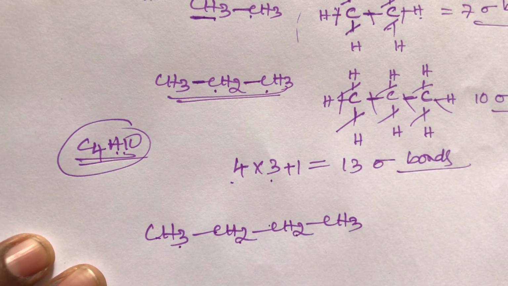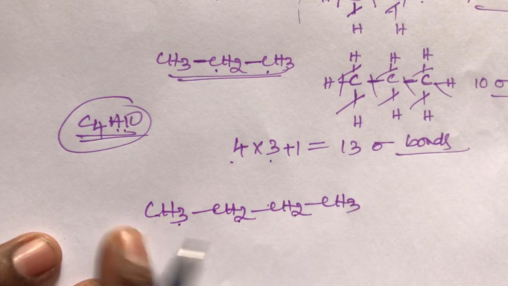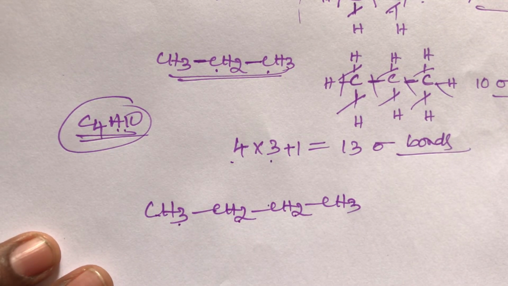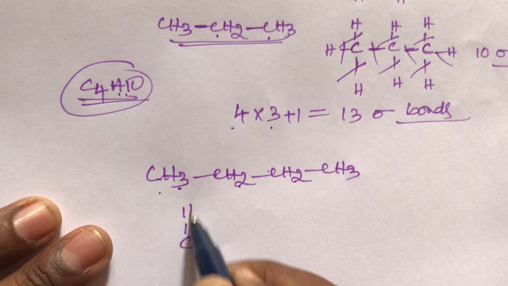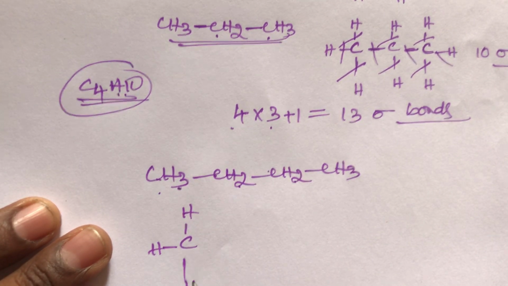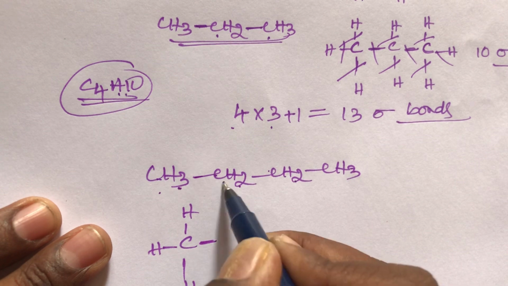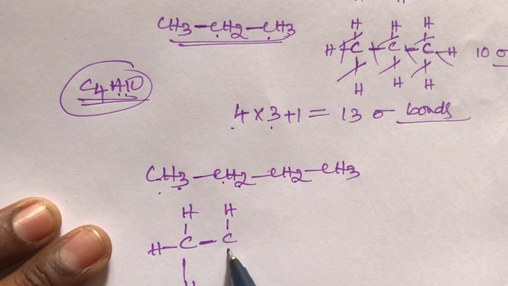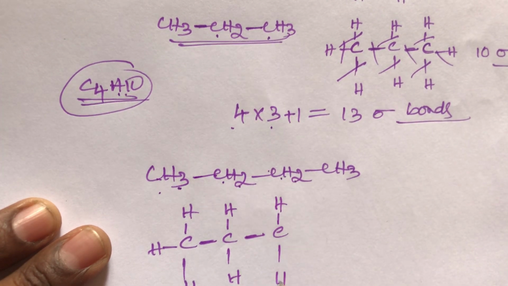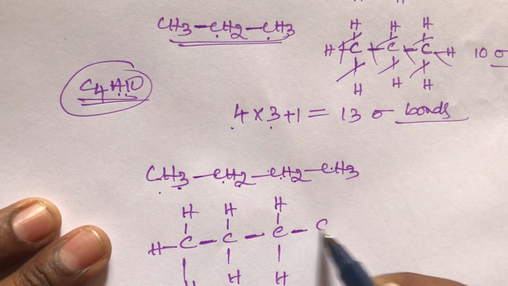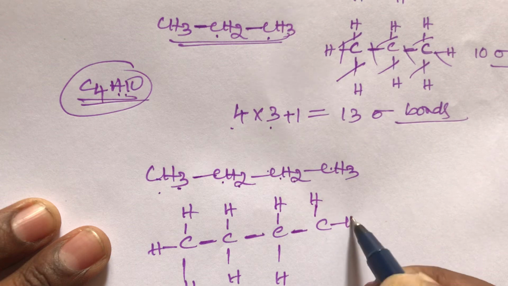In this second method I am writing, in this butane, how many sigma bonds are there, student? I am writing the skeleton structure. This carbon surrounding 3 hydrogens are there, means 1, 2, 3, then a bond is there. This carbon surrounding 2 hydrogens, 1, 2, then a single bond. This carbon surrounding 2 hydrogens, 1, 2, and then a single bond. This carbon surrounding 3 hydrogens are there, 1, 2, 3.